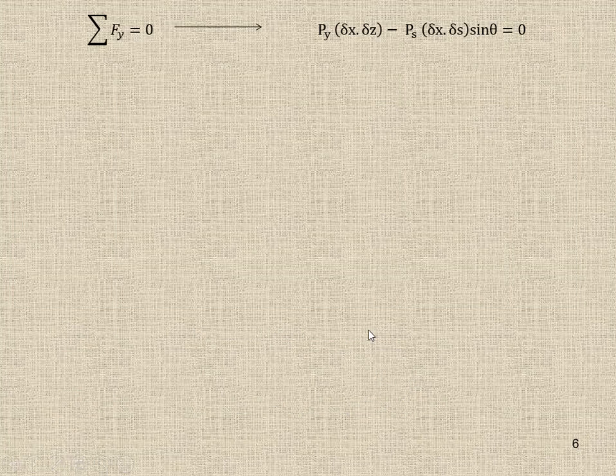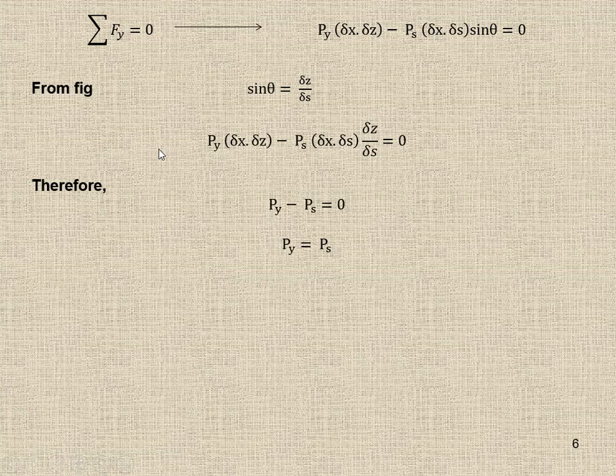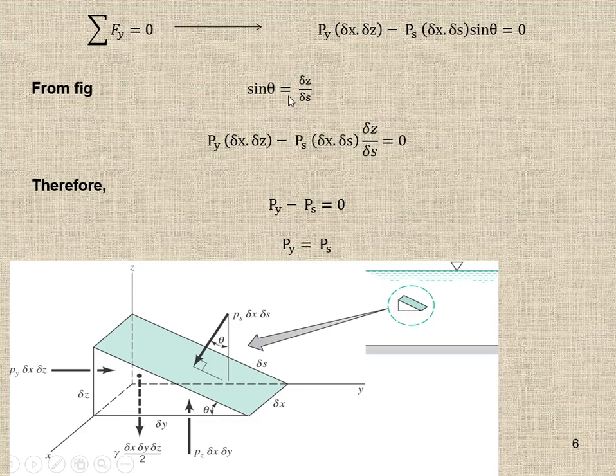So here we are going to see the forces acting along the y-axis, and we can say from the figure that sine theta is equal to del z by del s. How is it? This is our theta, this is del z, this is del s, and this is del y.